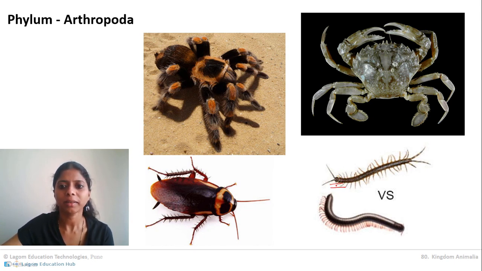The next examples are a little bit less familiar examples of Arthropoda. This animal is called a centipede, and this animal is called a millipede. We see millipedes in large numbers in the rainy season. They gather together and walk here and there, so it is a very commonly seen animal during the rainy season. The centipede we find in a moist forest, inside the forest, and it is poisonous. Millipede is not at all poisonous. It does not have any toxin or poison in it. But centipede is poisonous.